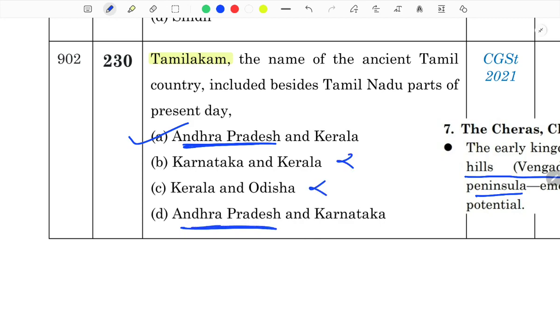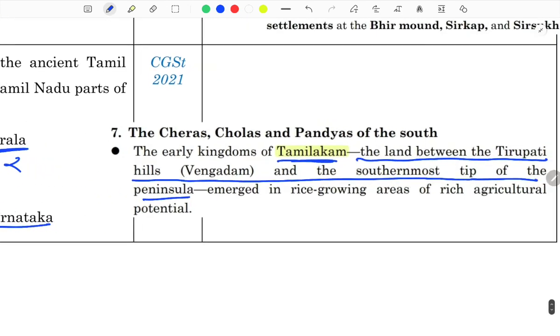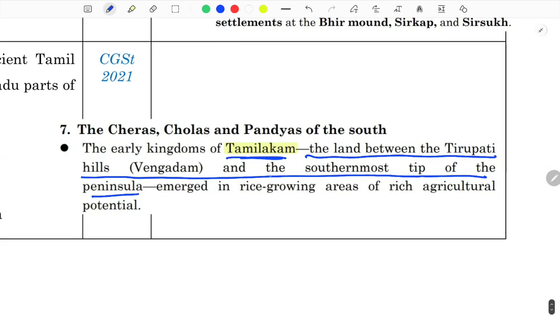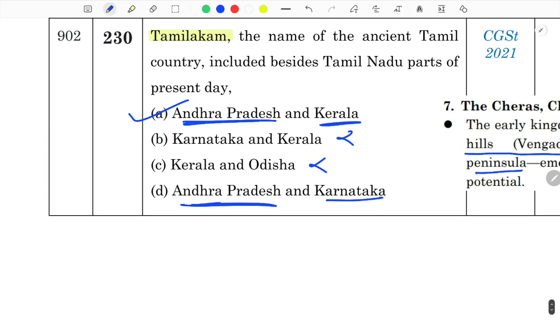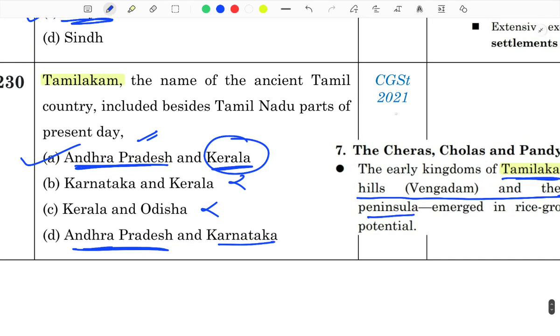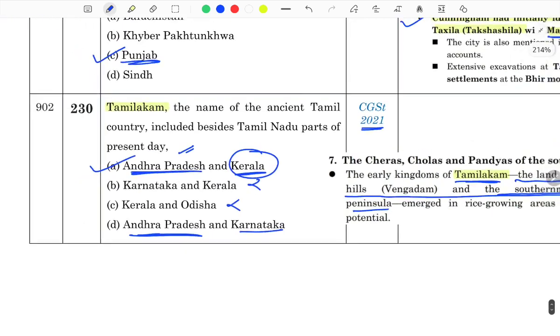So these two options we can strike off. Now we are left with Karnataka and Kerala. But it's written here that the southernmost tip of the peninsula, that tip will be near either Tamil Nadu or Kerala. We have Kerala in the option. And Andhra Pradesh we know from the Tirupati hills. So yes, our answer is Andhra Pradesh and Kerala. The question appeared in CGST Combined Geo-Scientist 2021, hence it becomes important.